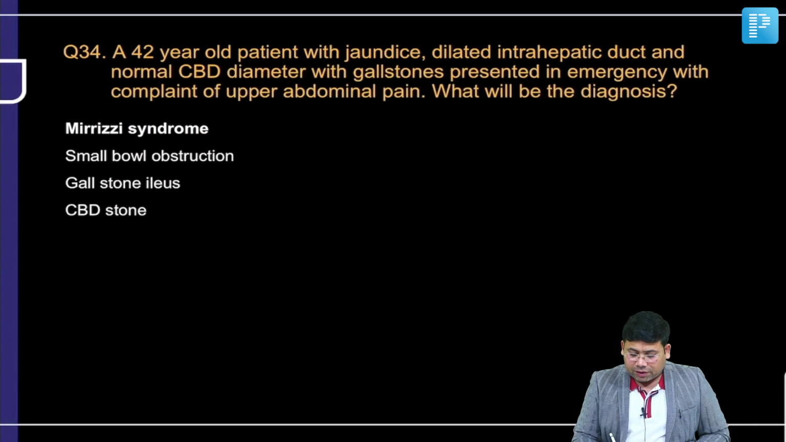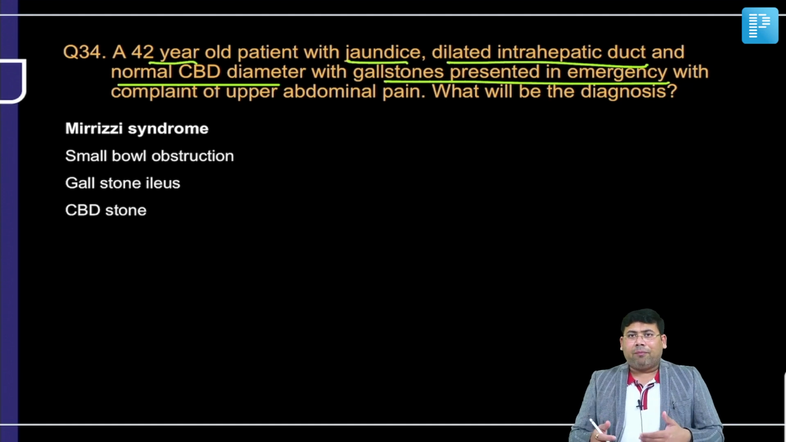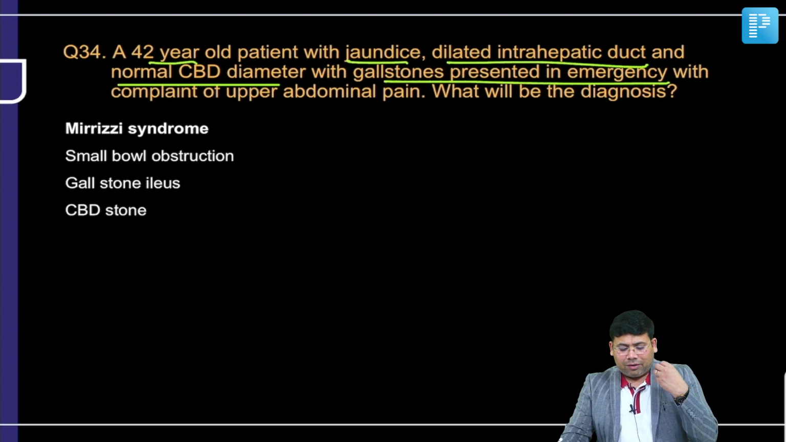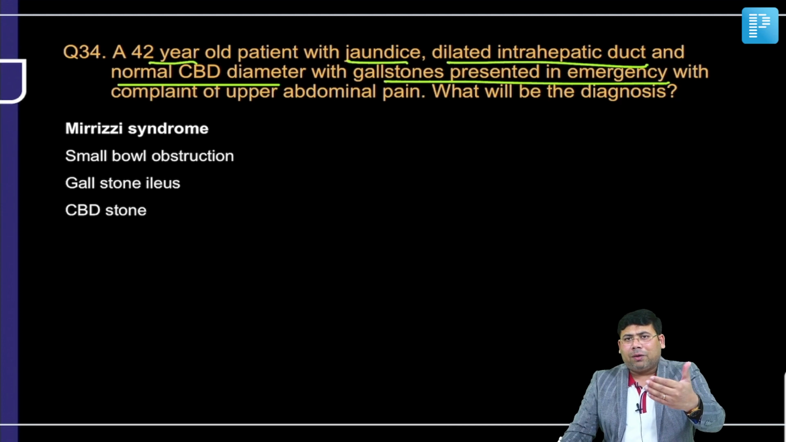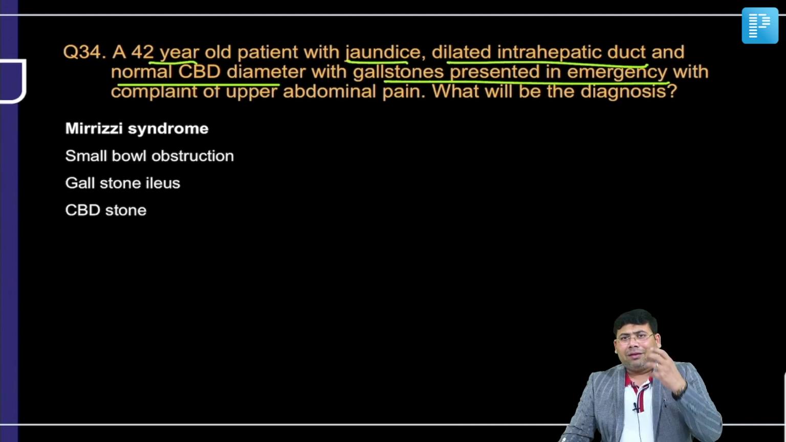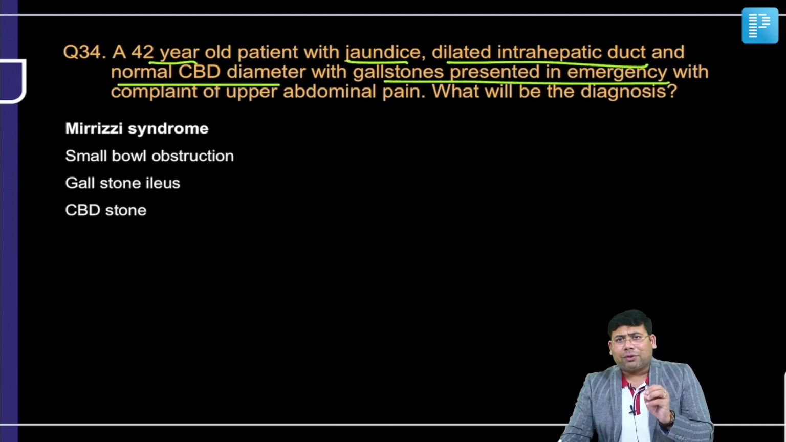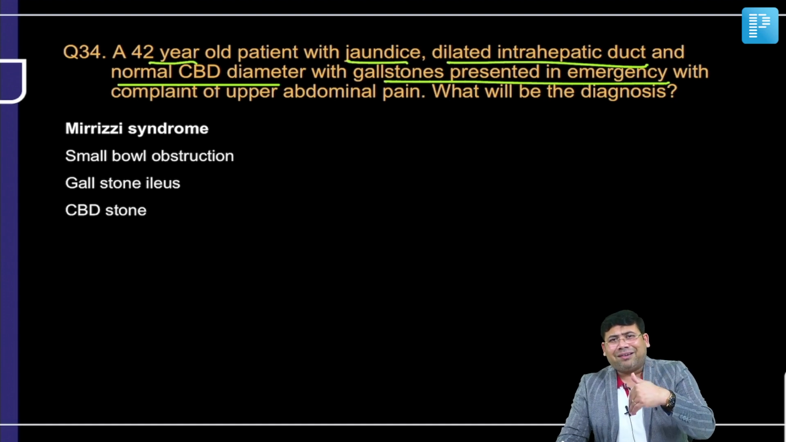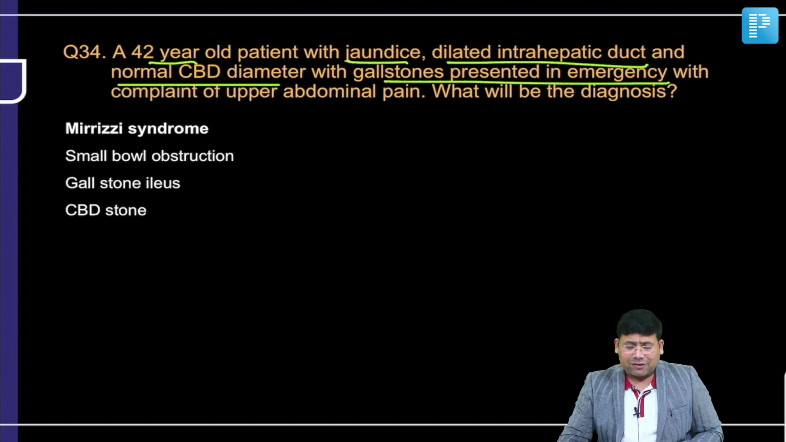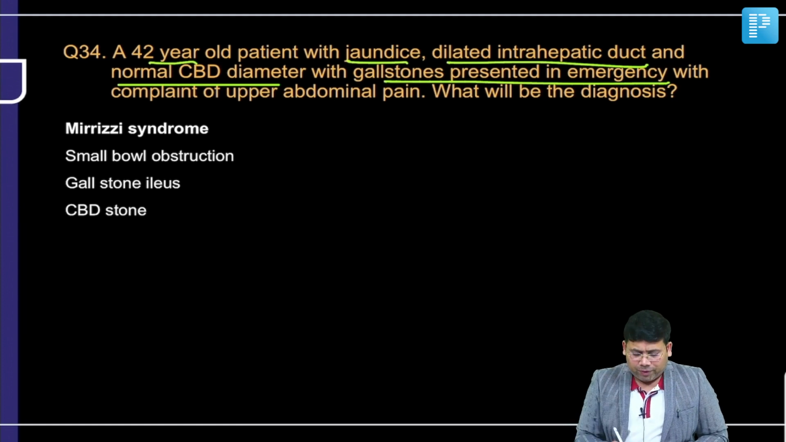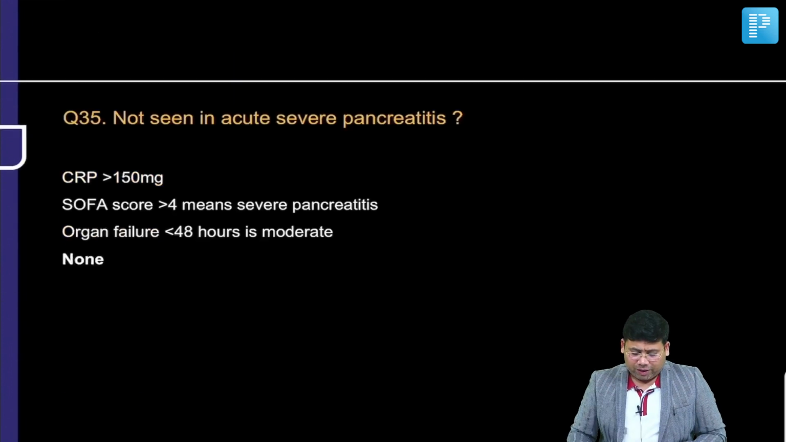Now when we talk about this question: 42 with jaundice, dilated intrahepatic duct, normal CBD, gallstone present, in emergency. What is this? Remember, normal CBD, dilated intrahepatic ducts. This is actually the impaction of the stone on the proximal part of the hepatic duct, and this is what is important. That is why intrahepatic biliary radicals are dilated, because of the obstruction, and this obstruction is due to impaction of the gallstones presented at the neck. So this is a classical type 1 Mirizzi syndrome. If it penetrates, it will be a type 2 Mirizzi syndrome. So the answer for this is 1A.